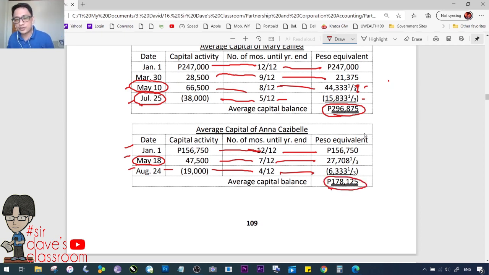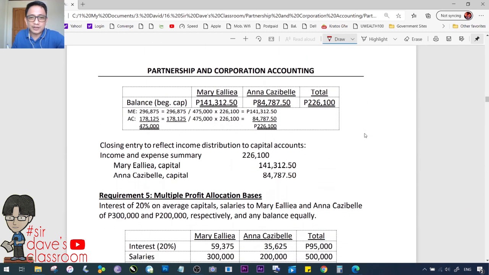If your answer is other than this, class, mali ka. These are the correct figures. Okay? Do not doubt our solutions. These are correct solutions. 296,875, 178,125. Tatandaan mo kasi from now on hanggang dun sa hulian yata ng ating requirement number 7, magagamit natin lagi itong mga figures na to. Okay? Alright. So, requirement 4 pa rin tayo.